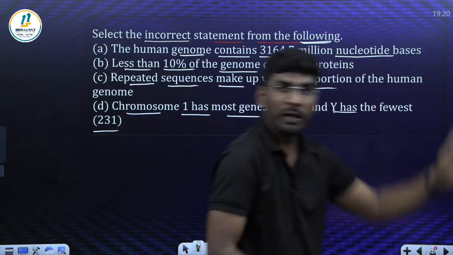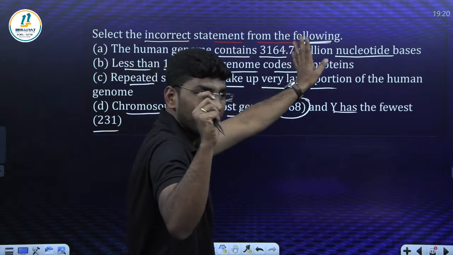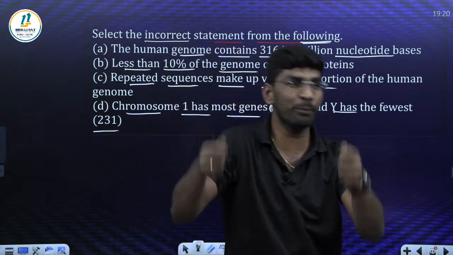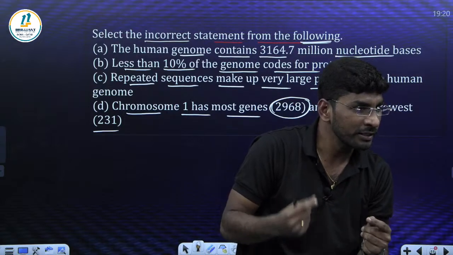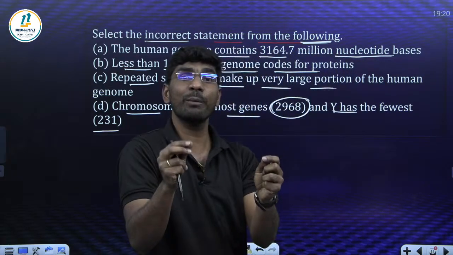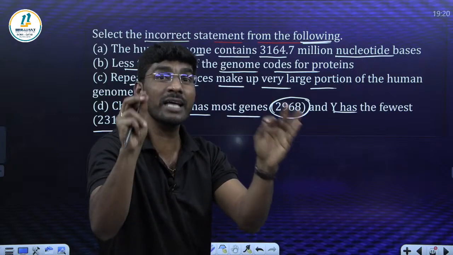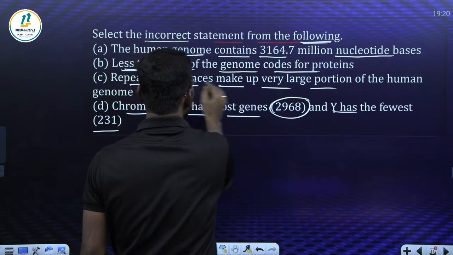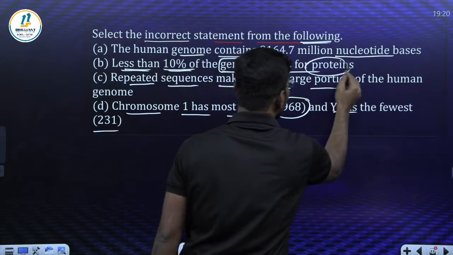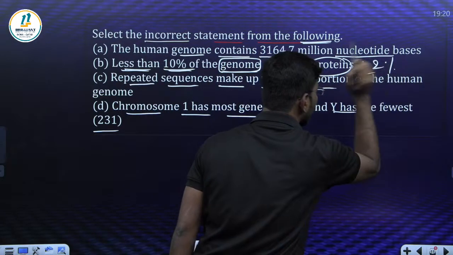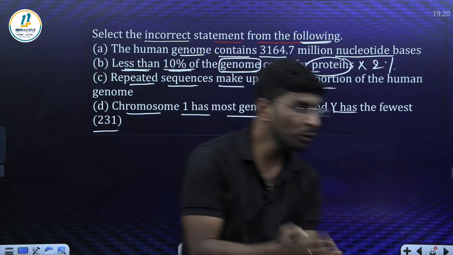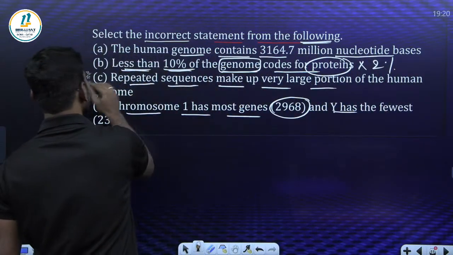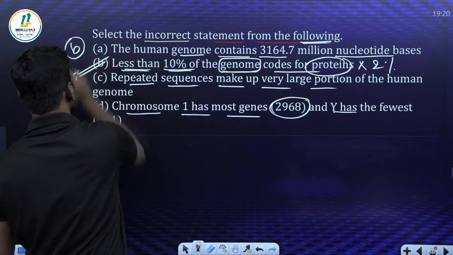Can any one of you answer this question? One statement is incorrect. If you know the HGP, Human Genome Project, properly, come on fast. Yes, good. In the Human Genome Project, what is clearly mentioned? Less than 2% of DNA. But what is given here? Less than 10% of the genome codes for protein. No, less than 2% only, right? So what is the right answer here? The incorrect statement is option B.